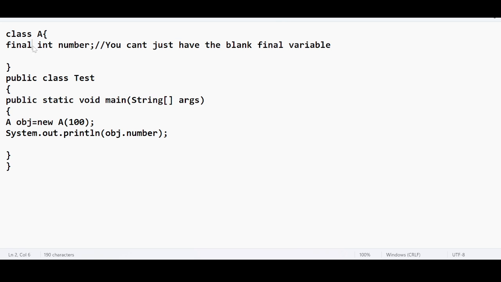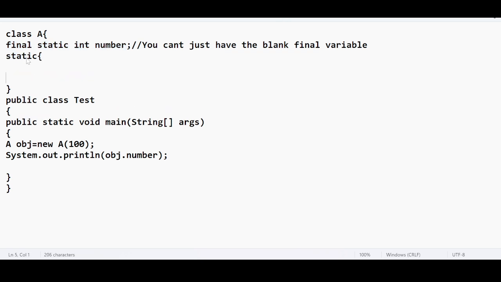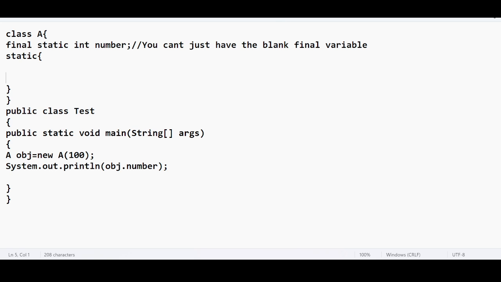Okay, the moment you specify this blank final variable as static, it means you can assign the value to this blank final variable by using the static block. You cannot use a constructor. We have discussed these things yesterday. So number equal to 1000, whatever it is, or 200.